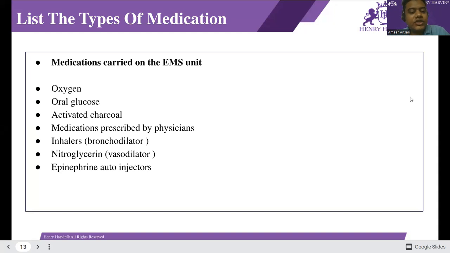And the fourth is medications prescribed by a physician or doctor. Inhalers, a bronchodilator, used in asthmatic patients, COPD patients or respiratory emergency patients. We can use a bronchodilator like an inhaler. The next is nitroglycerin, a vasodilator that relaxes the vessels and lowers the workload of the heart. And next is the epinephrine autoinjector, used in an allergic reaction and high dose.